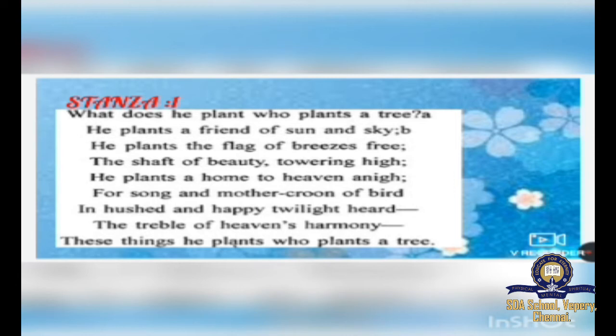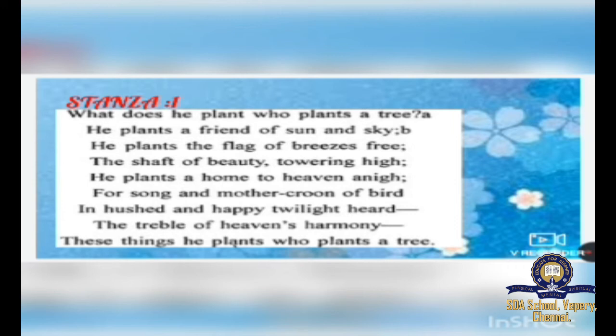The person who plants a tree creates a home near to heaven. He brings heaven closer to us, and this is what this line explains. The other three lines give us the answer. "For song and mother croon of bird in hushed and happy twilight heard, the treble of heaven's harmony."